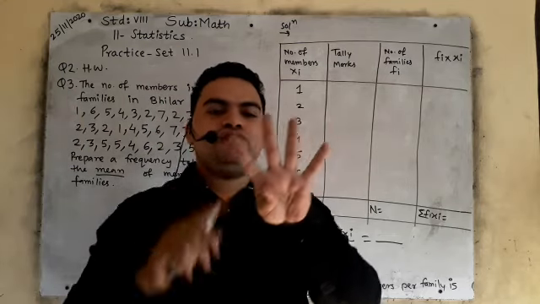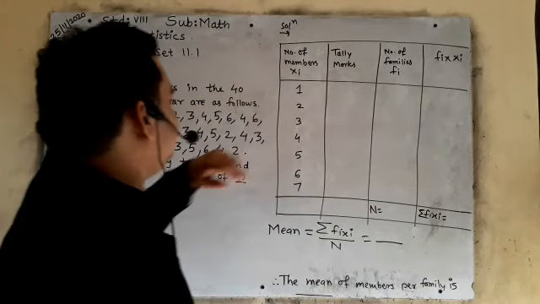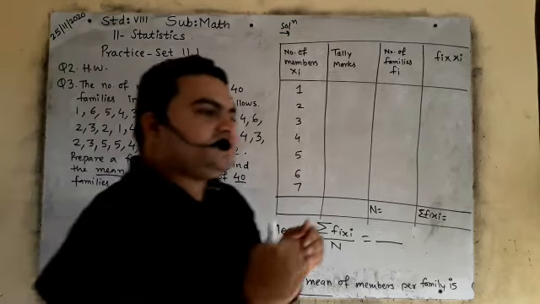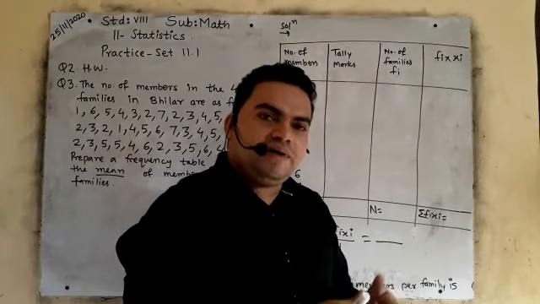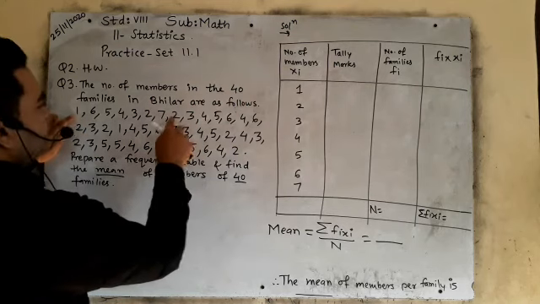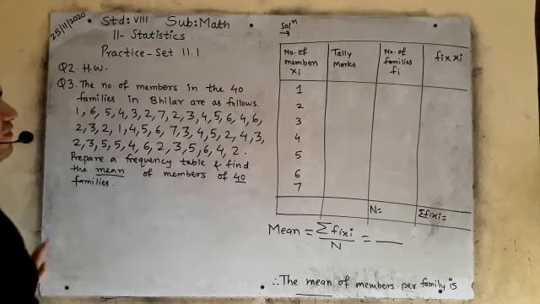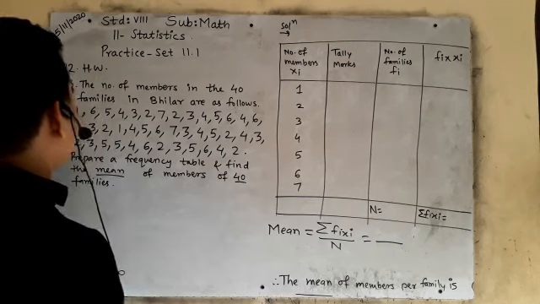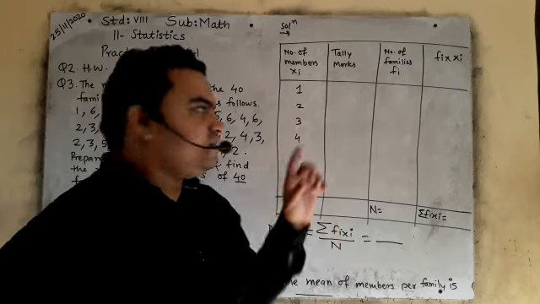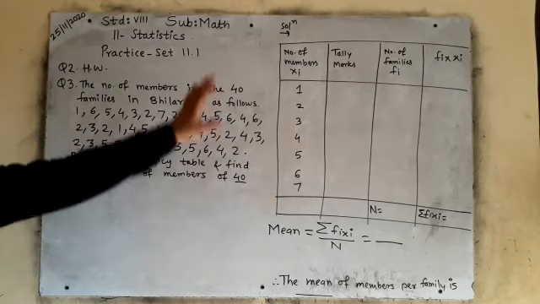I have said we have to draw 4 vertical columns, and the first column will have scores or number of members. In the first column you will write the numbers in ascending order, meaning the smallest first, then the greater. See, the smallest number is 1. So 1, 2, 3, 4, 5, 6, 7, till 7 only. Is it clear? It means we have to see which is the smallest number and which is the biggest number. Then we arrange the numbers in ascending order, smallest first, then a little bigger. Is it clear?